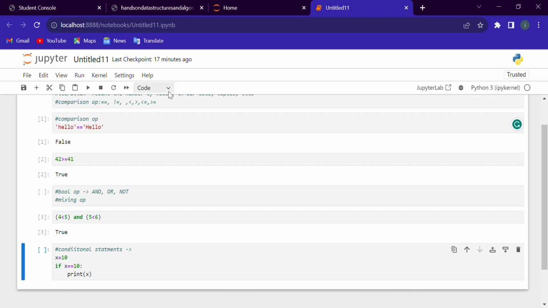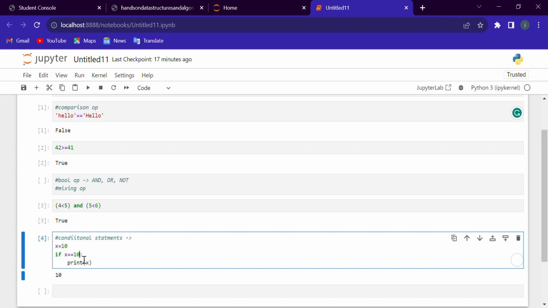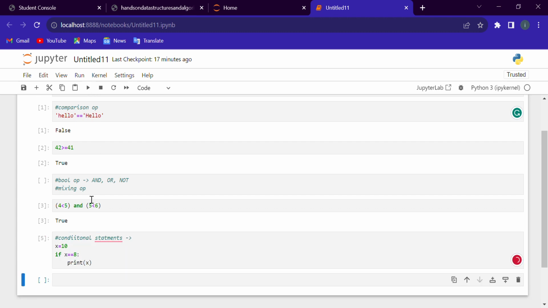See, we assign a value to a variable x, which is 10, and we wrote a condition that if x equals 10, because the condition is true, it will print 10. If we write 8 here, it will not print anything.